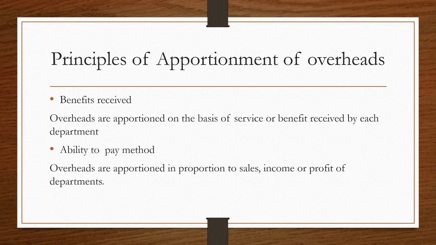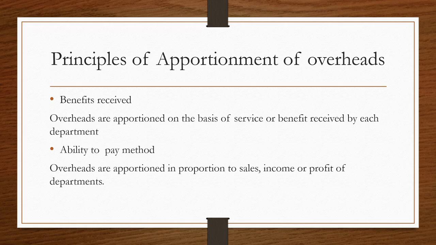For example, department A has 10 light points, department B has only 5 light points, which means that department A will be charged more and department B will be charged less. So the first principle is the concept of benefits received, where the overheads are distributed on the basis of the service received by each department.